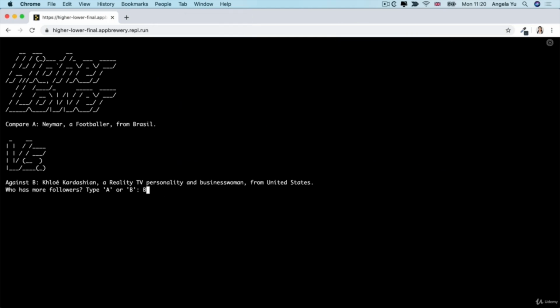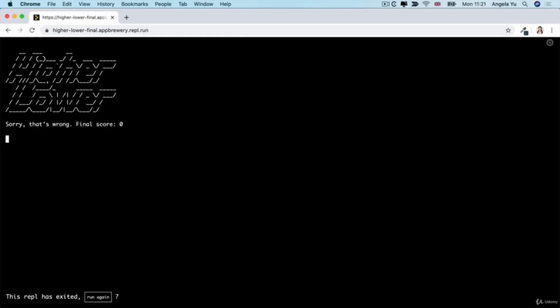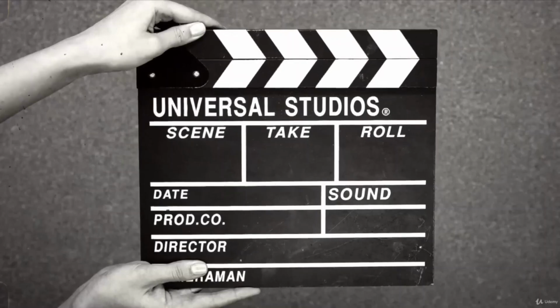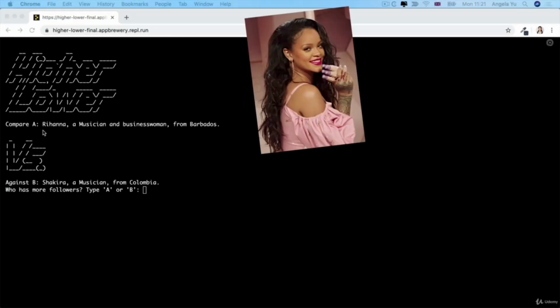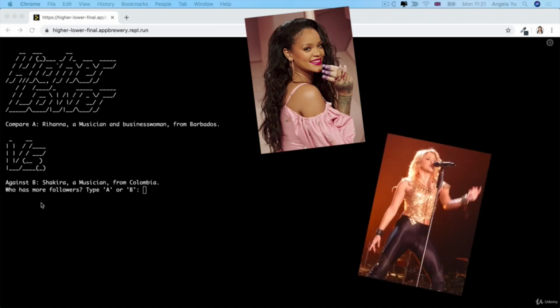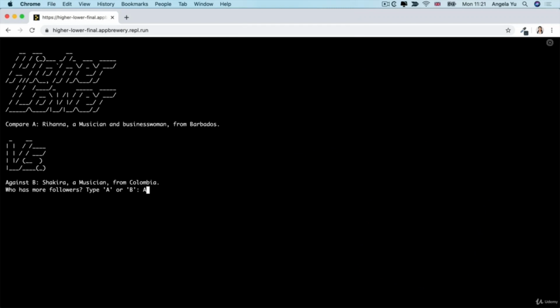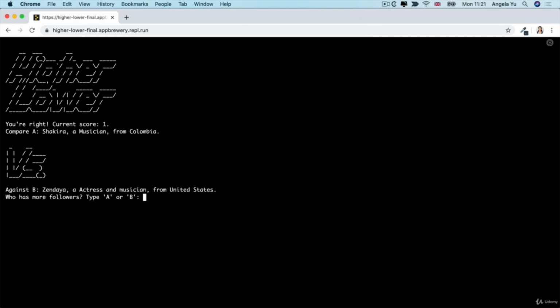So I think it's B. I could be wrong, and I'm wrong. So here we're comparing Rihanna, a musician and businesswoman from Barbados, against Shakira, a musician from Colombia. So I'm going to guess probably Rihanna. And I get it right, so I get to score 1 point.